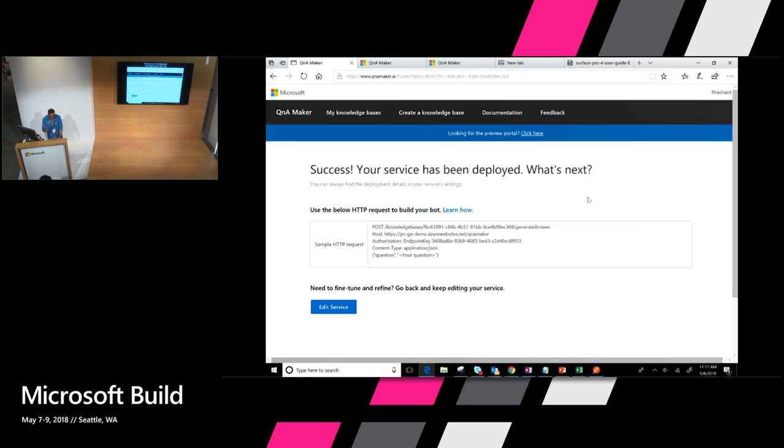So that's a short overview of what's new. Feature-wise, it's pretty much at parity, other than the stuff that I talked about with metadata and language. And provisioning is what's new. So what you need to do is migrate from the old stack, which is pretty much an export and an import, and your new stack is up. And the pricing model is now a hosted one. So you pay for the resources you host. There's no per transaction or transactions per month costing to the new service anymore.